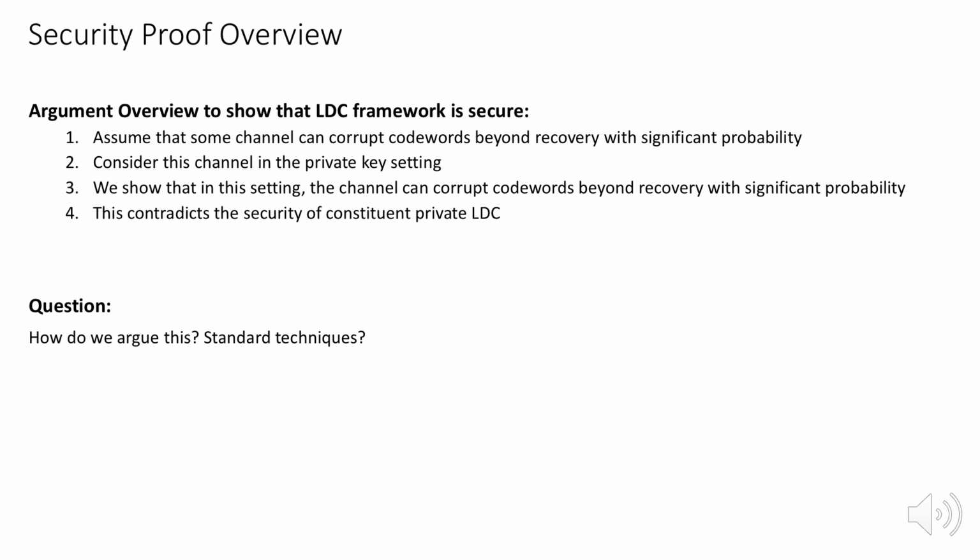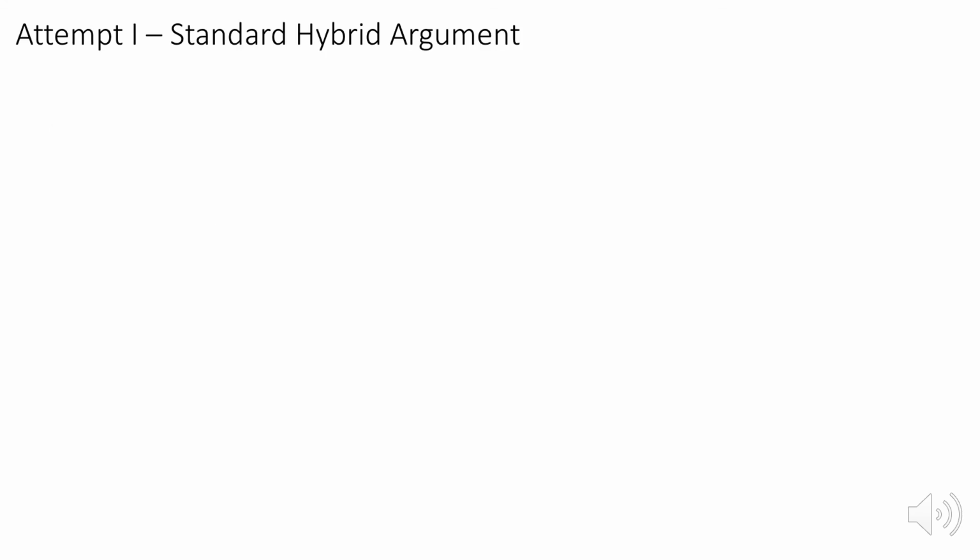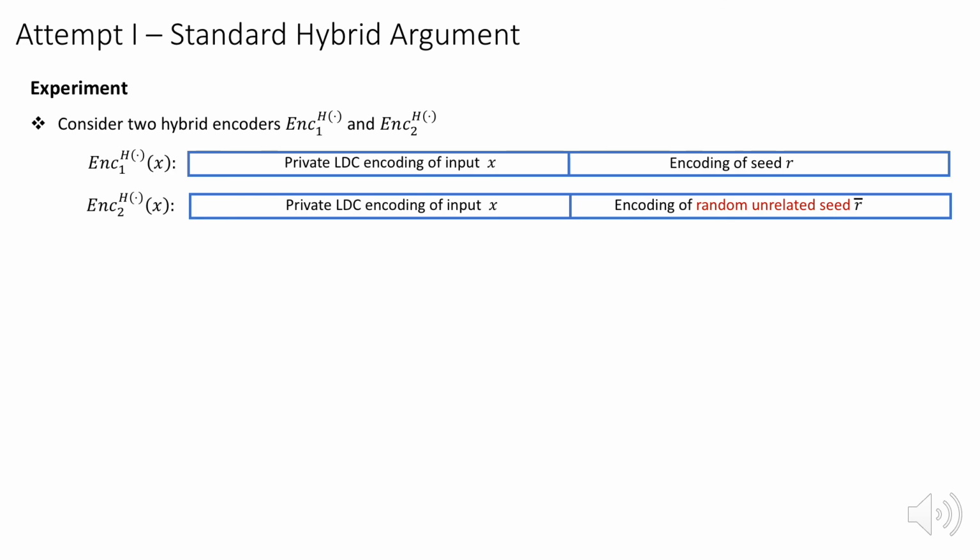So how do we argue this? Can standard techniques suffice? Let us try to use a standard hybrid argument which follows the argument template from our previous slide. We define the following experiment using two hybrid encoders. Encoder 1 is our framework encoder.